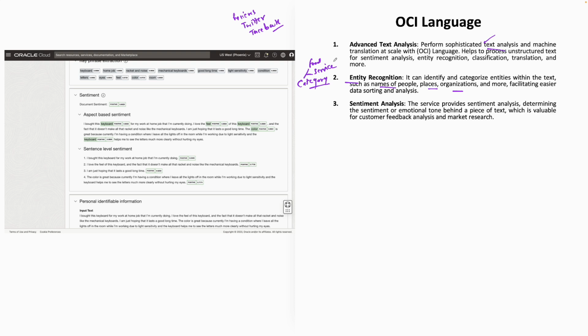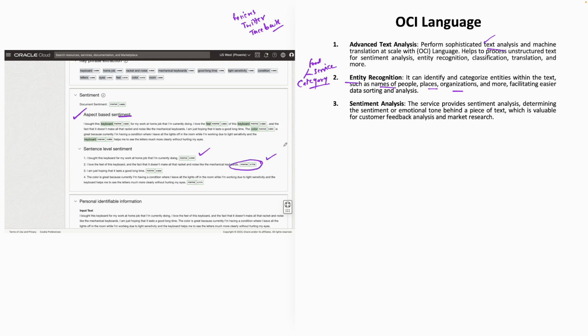And as I said, it's all about sentiment analysis. When you're going through the Twitter feeds, maybe you place a human who's going through all the Twitter feeds and Google reviews, or you can put it through machine learning or through OCI Language. All it is doing is flagging whether this piece of text is a positive sentiment, a negative sentiment, or a neutral sentiment. Here we've given some examples. If you see sentiment, "I bought this keyboard for my work at job and I'm currently doing." So it's a positive sentiment, right? "I love the feel of this keyboard and the fact it doesn't make all the racket and noise like mechanical keyboards." So it's taking it as a positive sentiment.